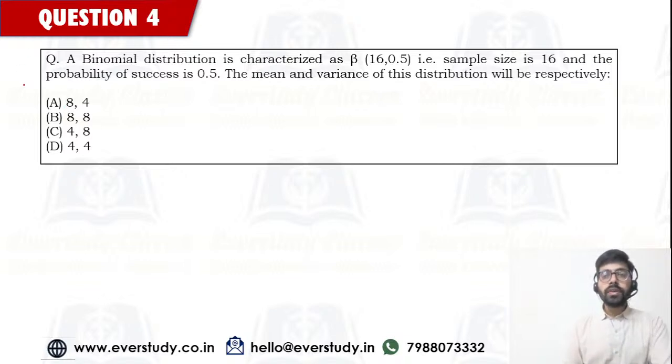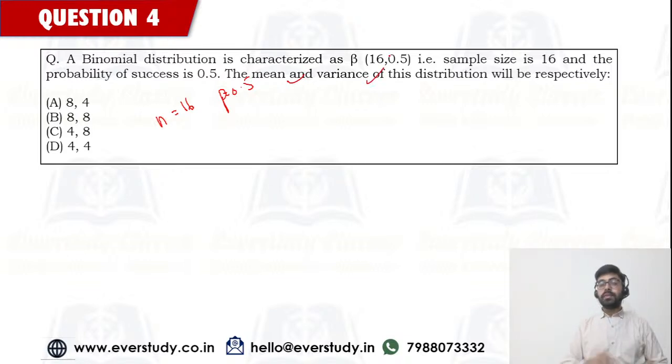A binomial distribution is characterized by, यहाँ पे आपको binomial distribution का size और probability of success दिया है. Basically आपको n और p दिया है. n is 16 and p is 0.5 and you have to find the mean and variance of this distribution. सीधा सीधा सवाल है. Apply the formula and give me the right answer. I want correct answers from all of you people. Show me how prepared you are for this examination. I want to see the strength of the right answers for this particular question.